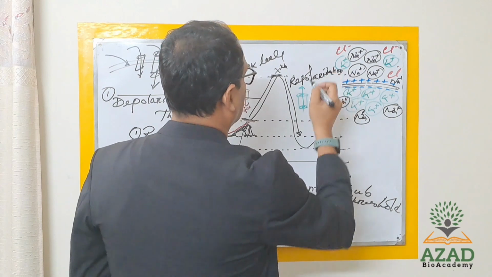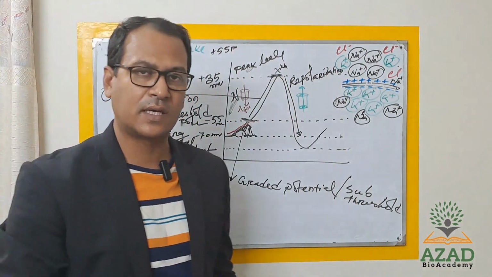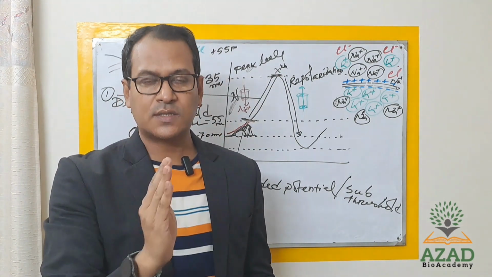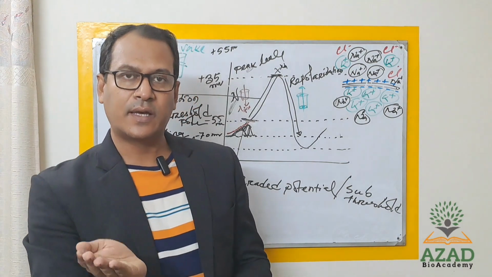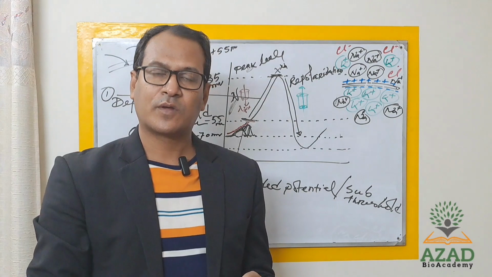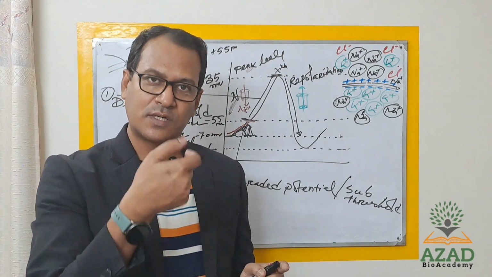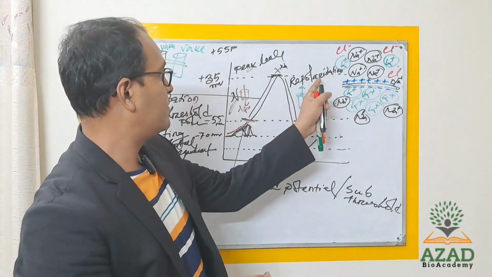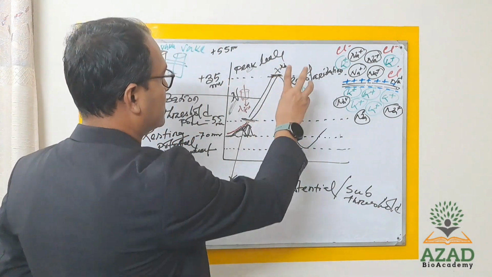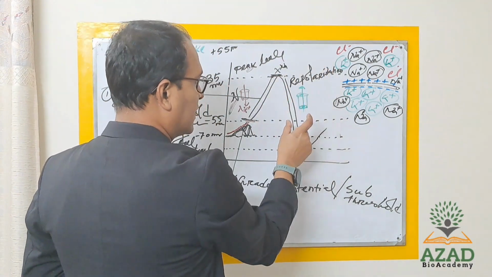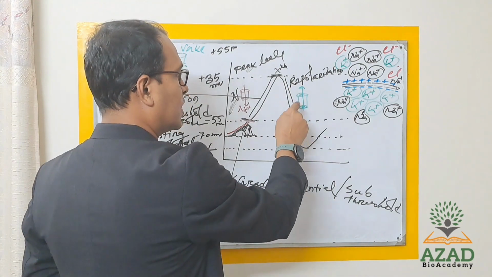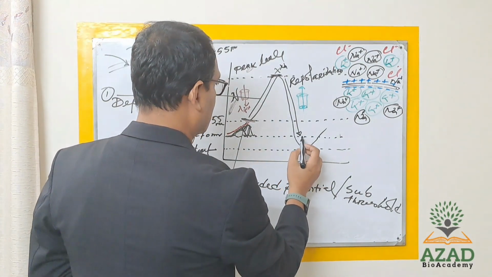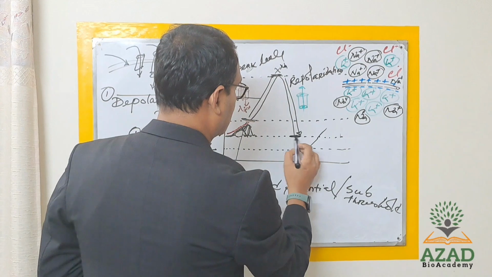Repolarization. So again, simply, what does repolarization mean? Repolarization means that through the voltage gated potassium channel, potassium will exit. When potassium exits, the potential goes toward the resting level, and that is called repolarization. That means repolarization happens by the exit of potassium through the voltage gated potassium channel, and it reaches the resting level again.